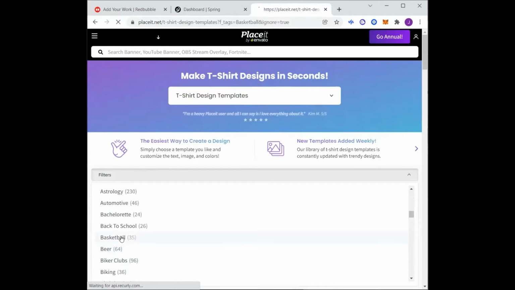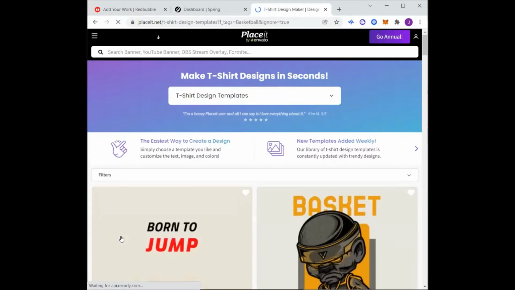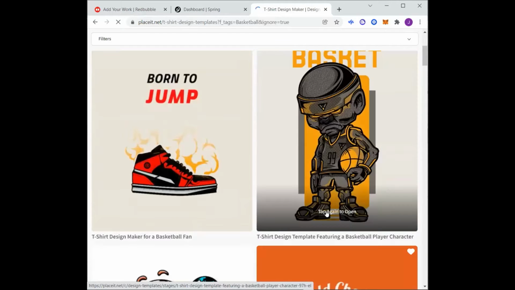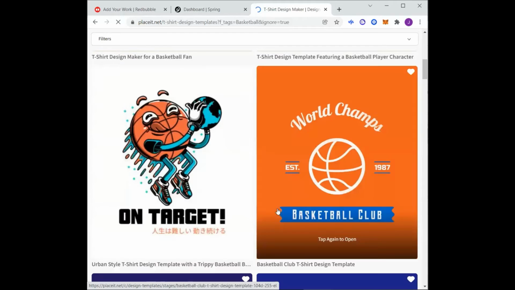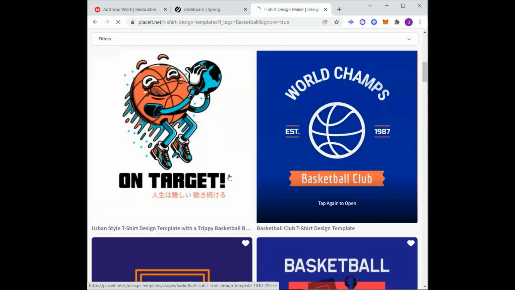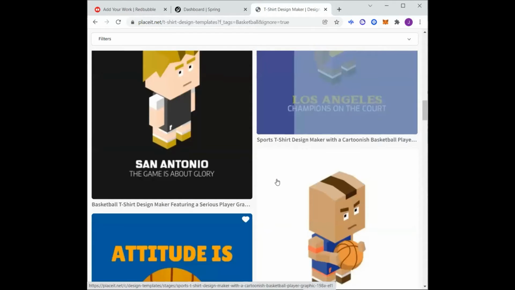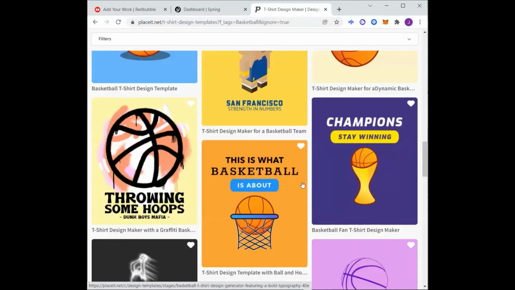So say it's for your basketball team here. Mind you, it could be for anything. You saw all the different ones that they had there. So I want to create a shirt for our team, and I'm going to look for a good design. We're going to say it's youth sports.